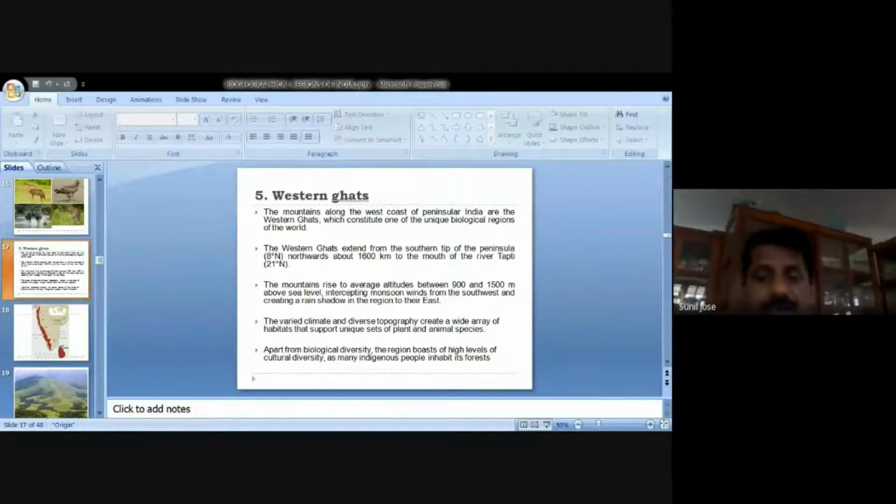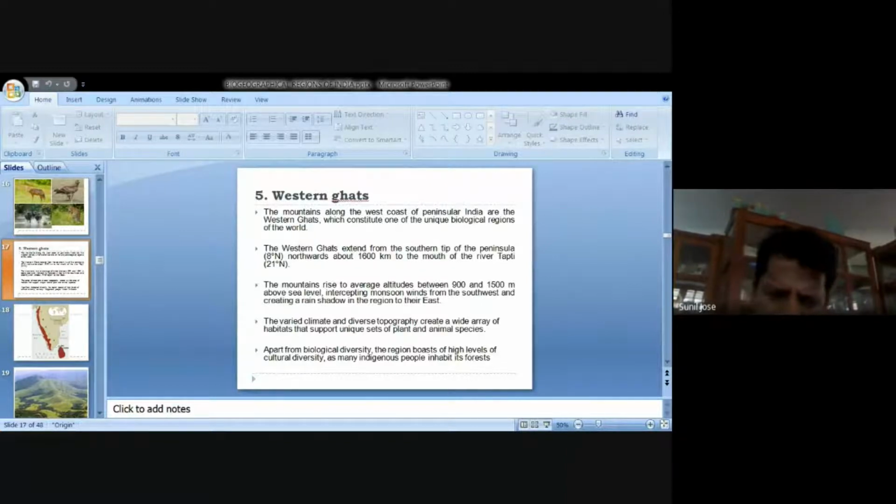That is one reason we find a lot of plants and animals in the Western Ghats, because it has many different ecosystems and habitats, and difference in habitat favors the diversity of more plants and animals.